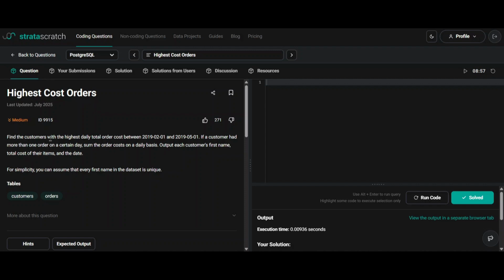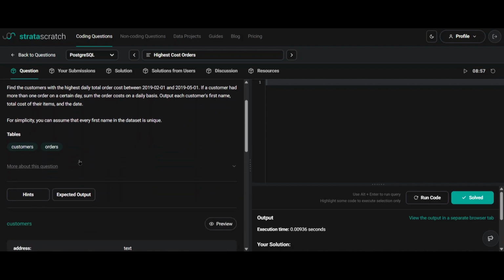We need to find the customers with the highest daily total order cost between the mentioned dates. If a customer had more than one order on a certain day, we need to sum the order costs on a daily basis. Output each customer's first name, total cost of their items, and the date. For simplicity, you can assume that every first name in the dataset is unique.